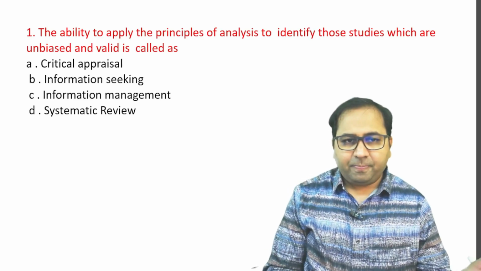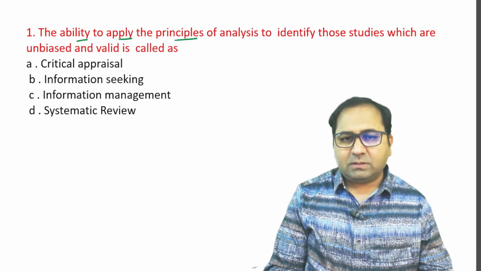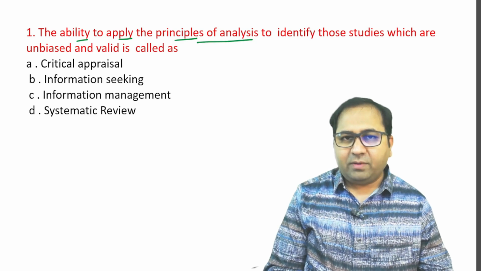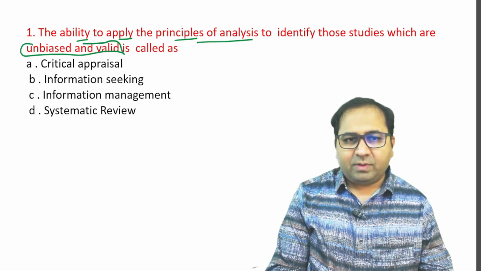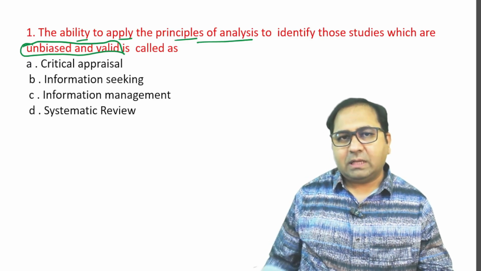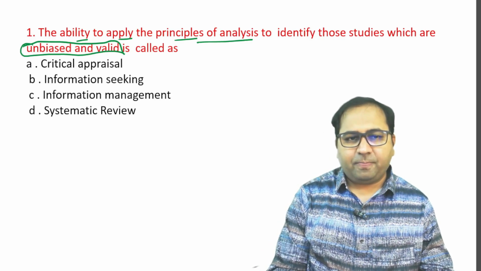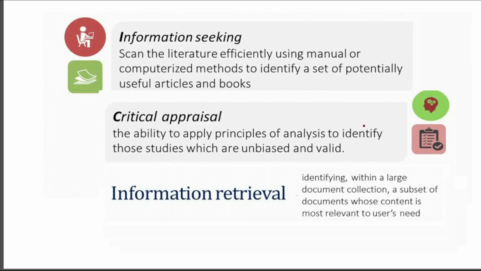So the ability, see the definition, the ability to apply principles of analysis to identify those studies which are unbiased and valid. Whenever you come across these two words, unbiased and valid, then you take the answer as critical appraisal. The answer for this question is critical appraisal. In this context, let us see three different definitions. One is information seeking, second is critical appraisal, third is information retrieval.